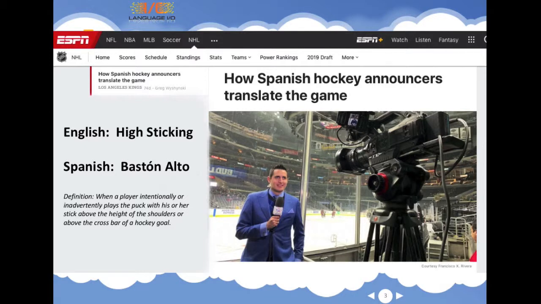When they did, they realized that for a number of English hockey terms, there was no Spanish equivalent. One of these terms is high sticking. This is when a player plays the puck with their stick above shoulder height. So these hockey announcers made up the term bastón alto for high sticking.